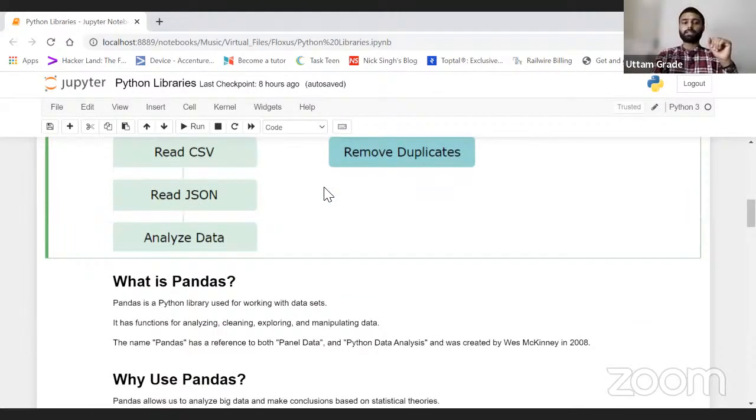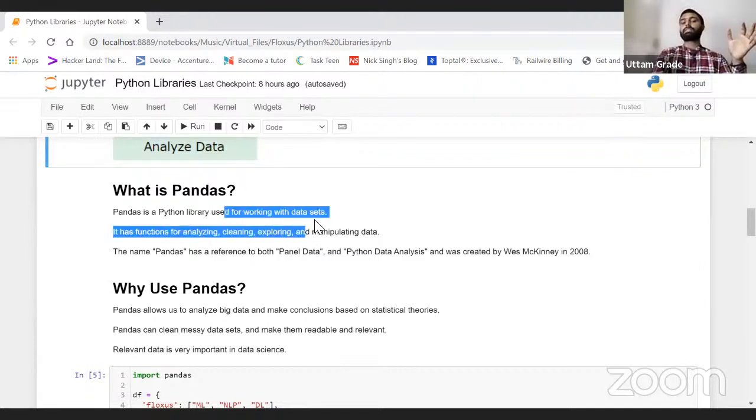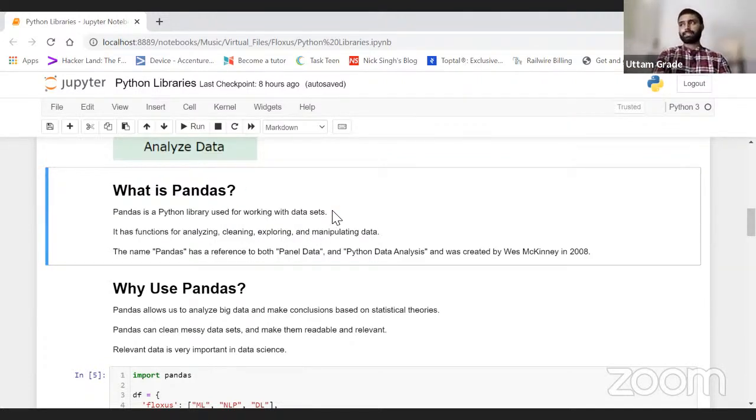Okay, now let's move ahead. We have already discussed what pandas is, but let's discuss more. So what is pandas actually? Pandas is a Python library used for working with data sets. It has functions for analyzing, cleaning, exploring, and manipulating data.